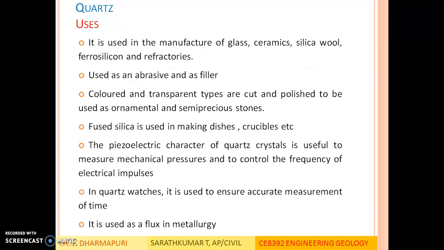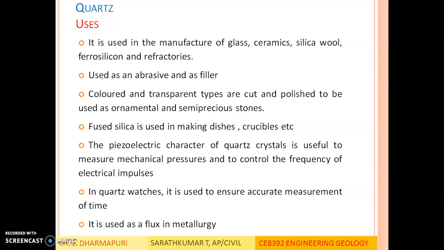So, uses of quartz. It is used in the manufacture of glass, ceramics, silica wool, ferrosilicon and refractories. It is also used as an abrasive and as filler. Colored and transparent types of quartz are cut and polished to be used as ornamental and semi-precious stones. Fused silica is used in making dishes, crucibles, etc.